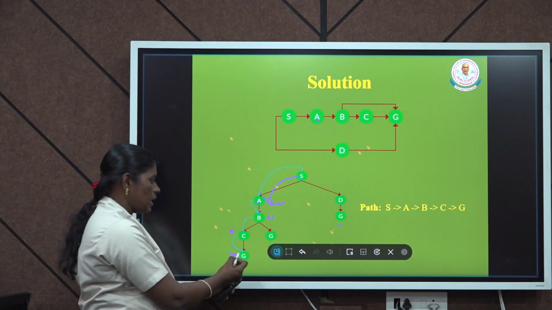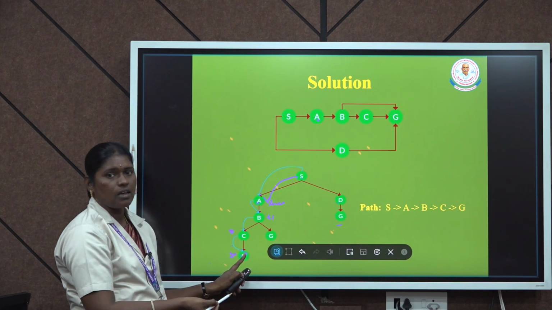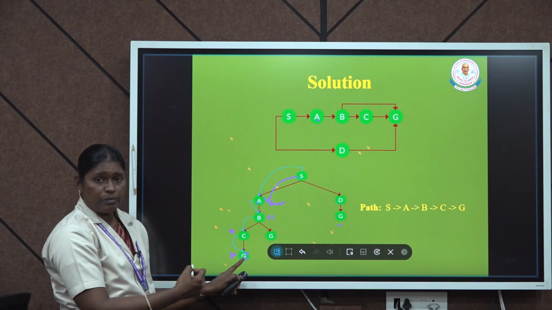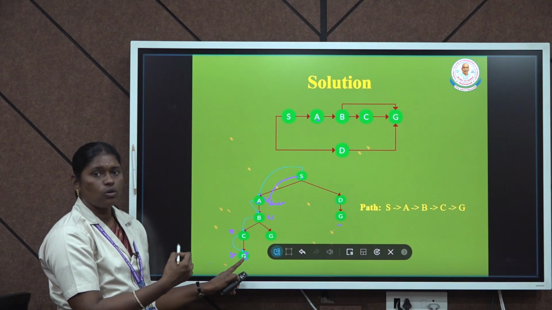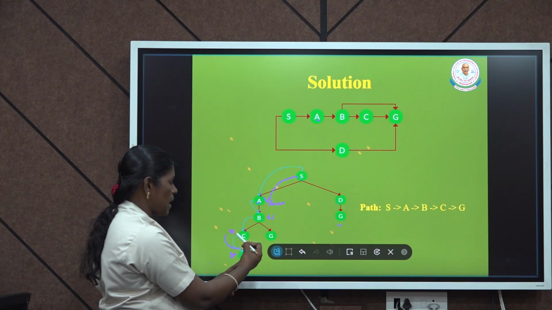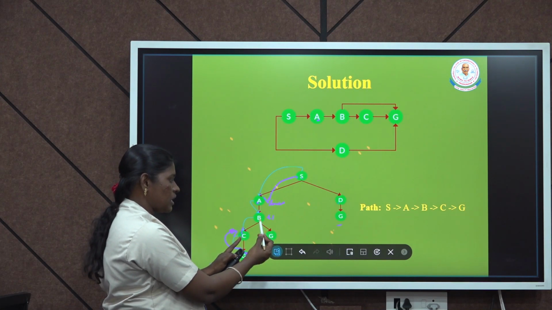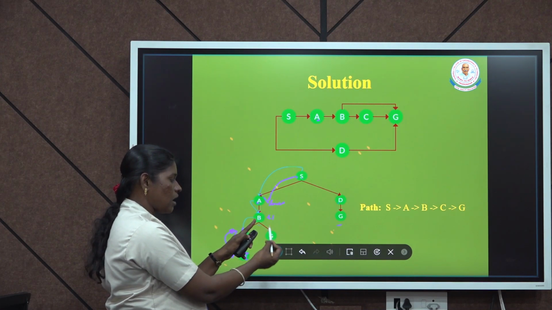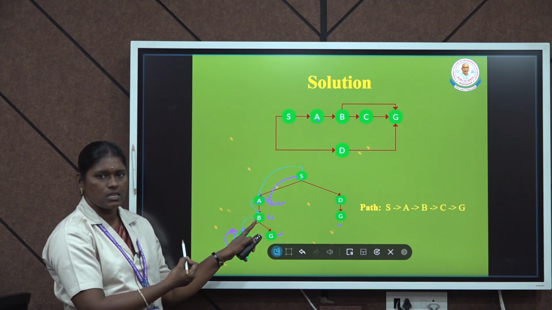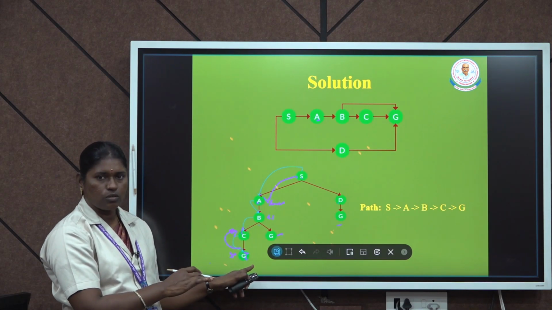Suppose that instead of G, we had some other node, for example I. Then the depth first algorithm is allowed to backtrack, that is, it can backtrack to C, and after that move to B, and the next B node has a child G. So, this is the goal node. Likewise, it will search until it reaches the destination, the goal node.